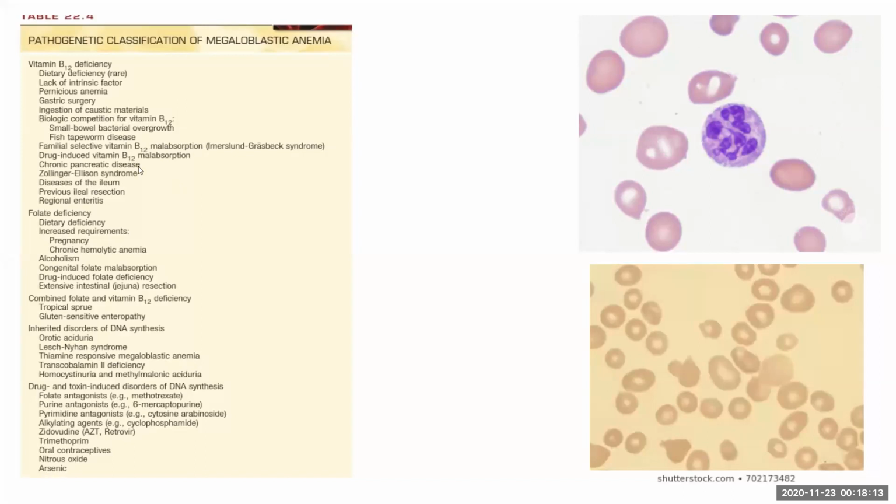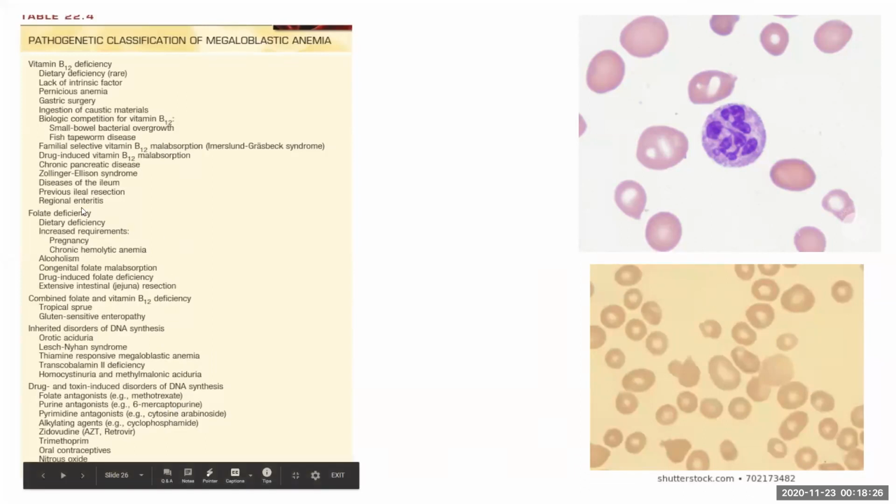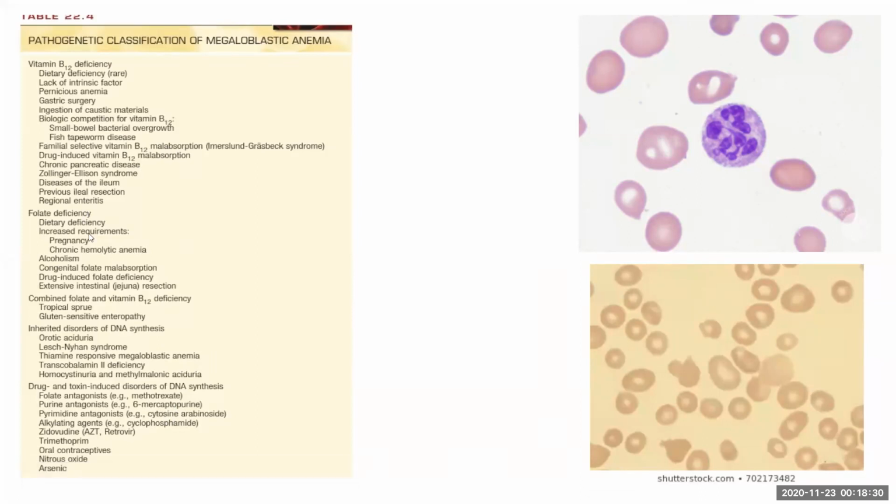Some drugs can cause vitamin B12 deficiency. That is the drugs which interfere with DNA synthesis. For example, methotrexate, 6-mercaptopurine, cyclophosphamide, antiretroviral drugs, and other things. Coming on to folate deficiency, it can again be due to dietary causes or increased requirement, which is in pregnancy and chronic hemorrhagic anemia. Combined folate and vitamin B12 deficiency can occur in tropical sprue and gluten-sensitive enteropathy.